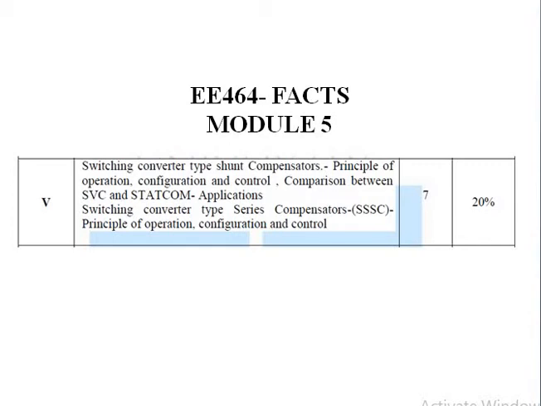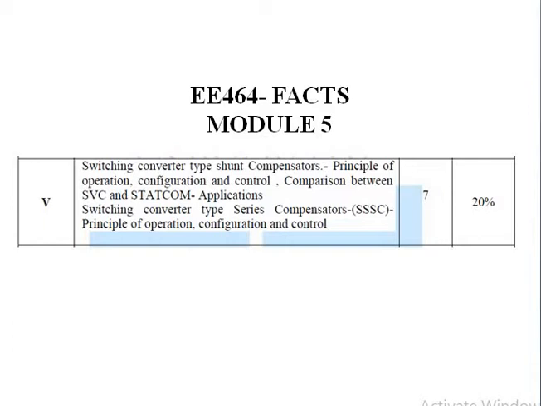Hello all. So today we are going to discuss switching converter type shunt compensators, their principle, their operation, and the control necessities. In this module we have to deal with two types of devices, STATCOM and SSSC. STATCOM is a switching converter type shunt compensator, whereas SSSC is a switching converter type series compensator.